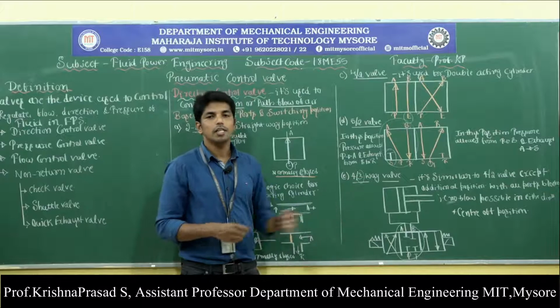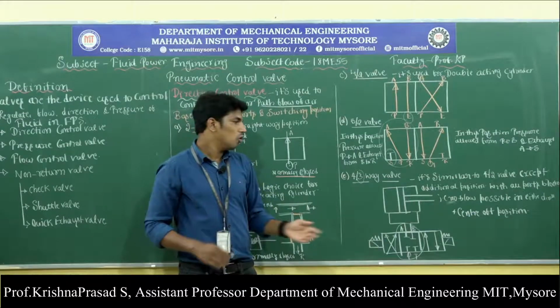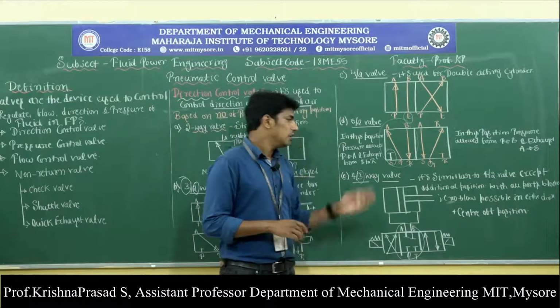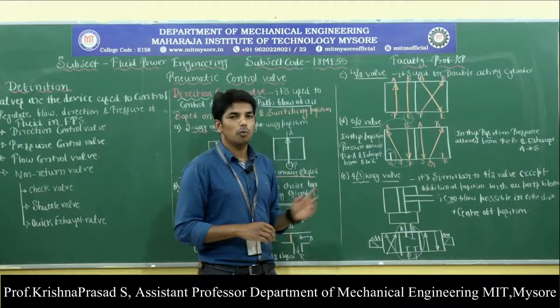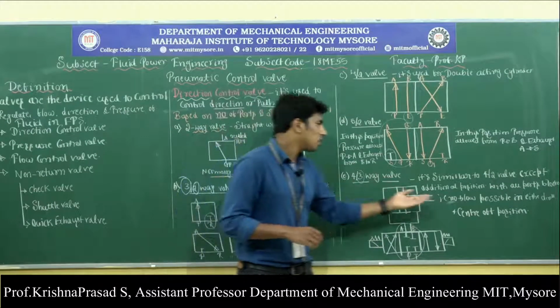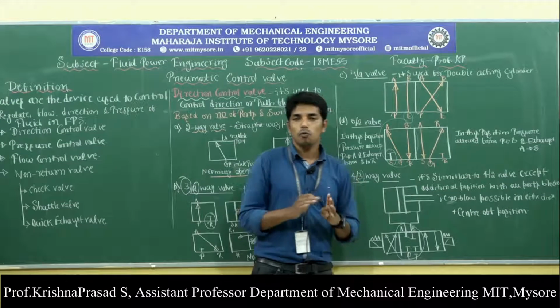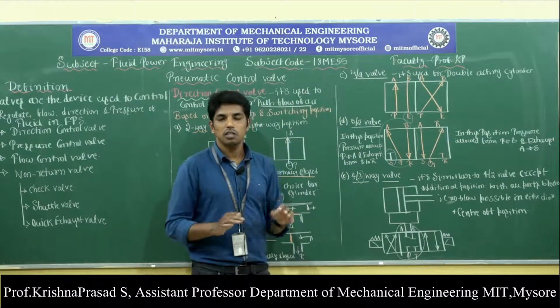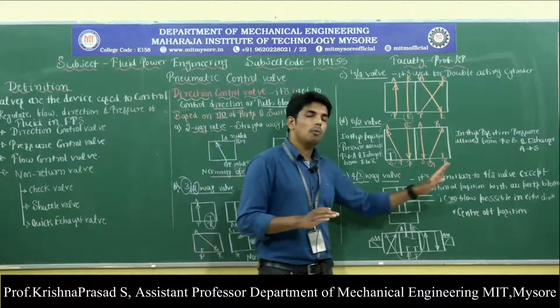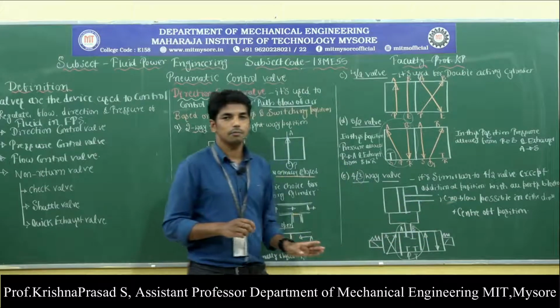So the 4/3 way valve is very similar to the 4/2 way valve, only there is one extra position with all 4 ports blocked.